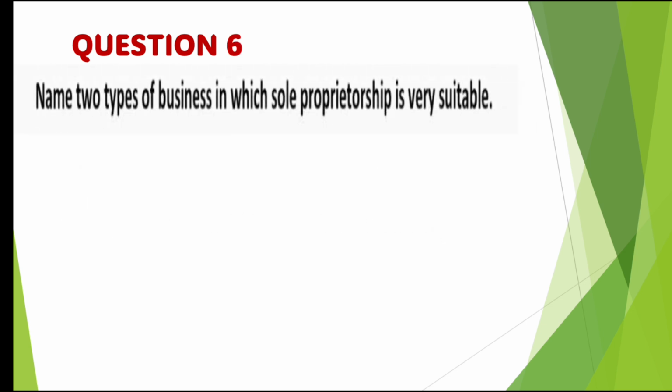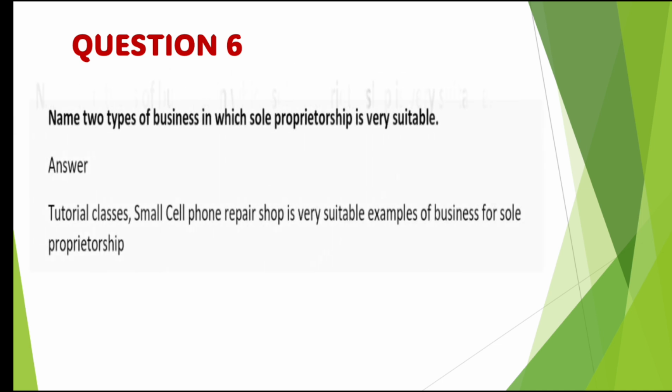Next question, question number 6. Name 2 types of business in which sole proprietorship is very suitable. Tuition classes and small cell phone repair shops are very suitable examples of business for sole proprietorship. Basically, a feature of sole proprietorship is that a business in which less capital is required can be done by a sole proprietor, by the single owner.